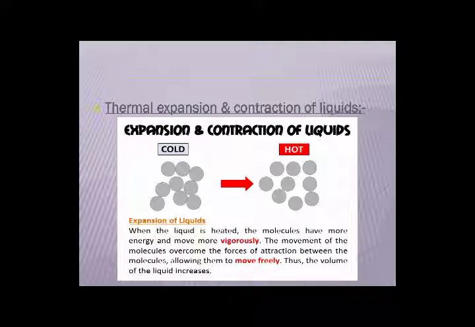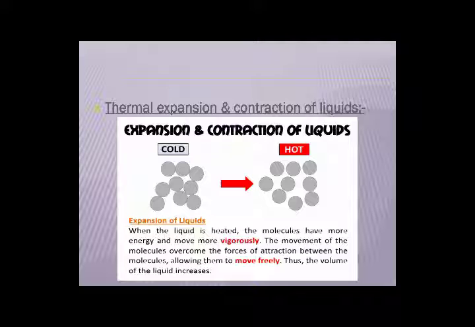You can see the picture in front of you on the screen, where the liquid particles, as we all know, are not tightly packed with each other. They are already a little bit far away from each other, not very much, but a little bit. That's why liquid can easily flow from one place to another, because the particles are not tightly packed with each other.